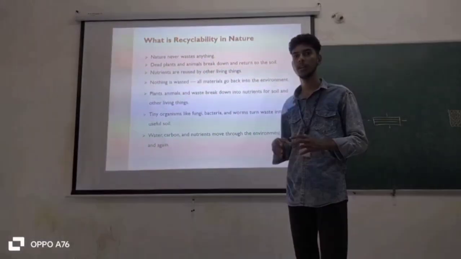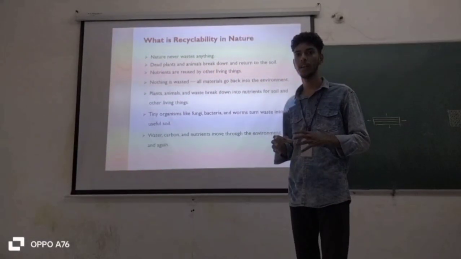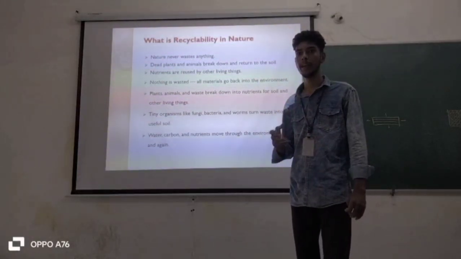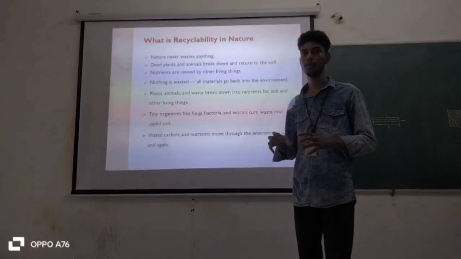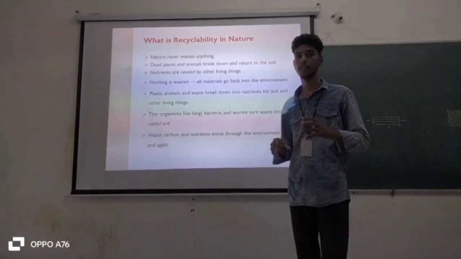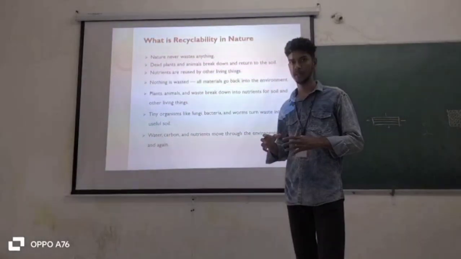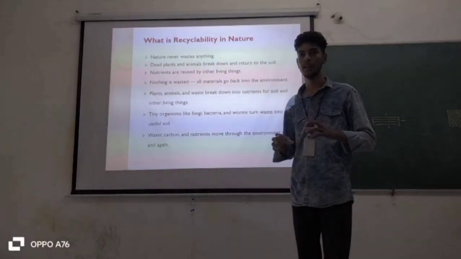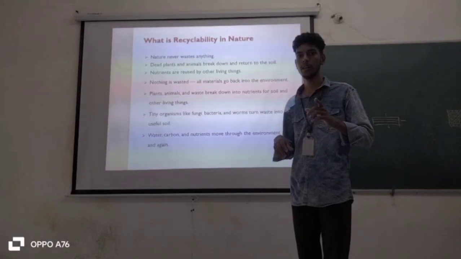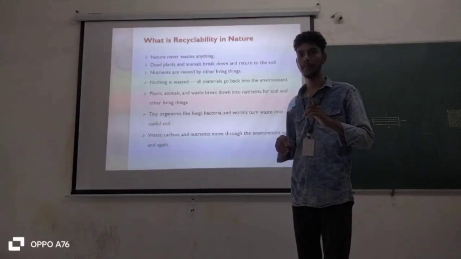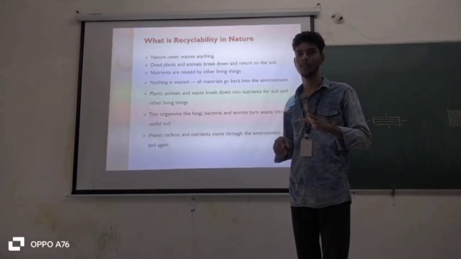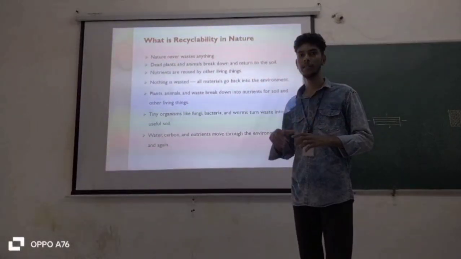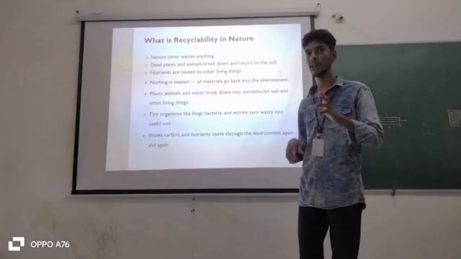Plants, animals and waste break down into nutrients for the soil and other living things. For example, fungi, bacteria and worms turn waste into useful soil. This is used for the health of the soil and the breakdown of carbon and nutrients. Water, carbon and nutrients move through the environment again and again. This shows the recyclability in nature.